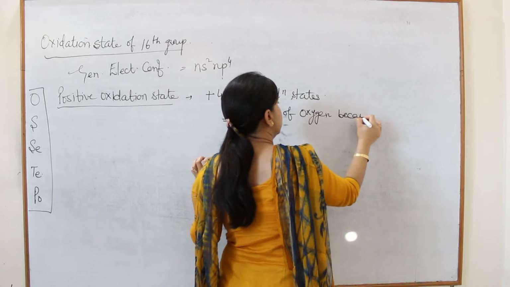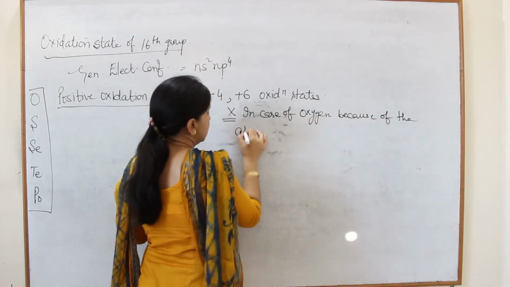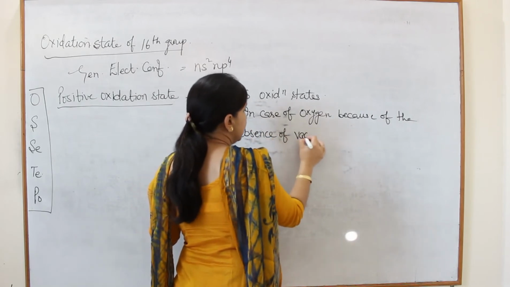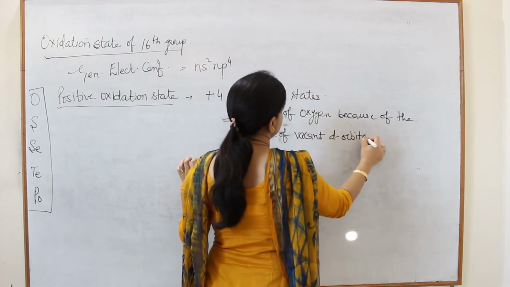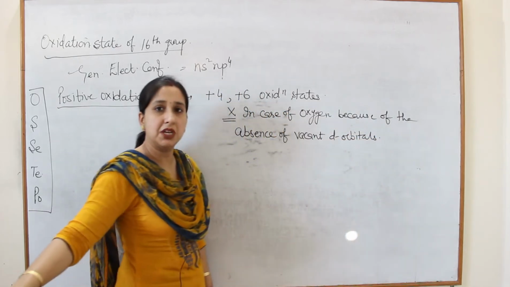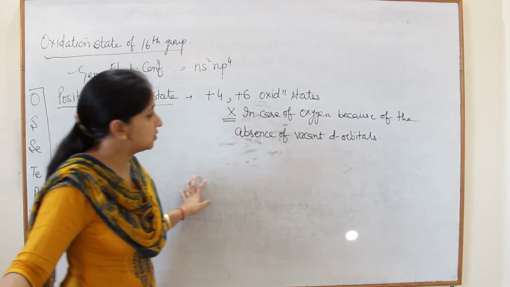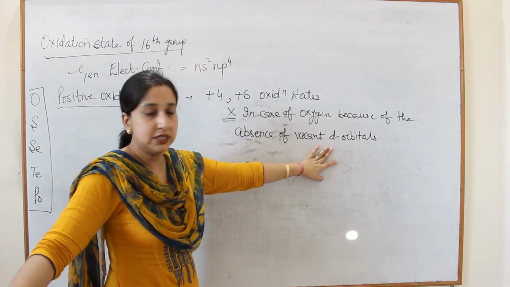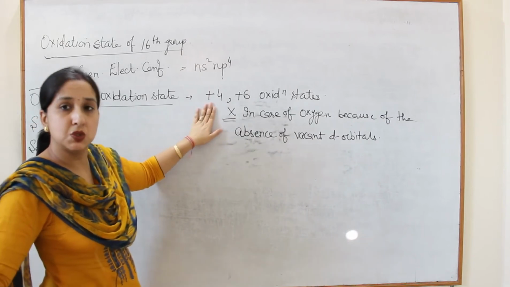of the absence of vacant d orbitals. As we know, oxygen has atomic number 8. Its configuration is 1s2, 2s2, 2p4. It has no d orbital, so its common oxidation state cannot exceed +2.